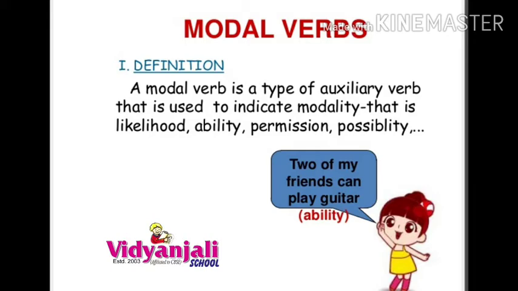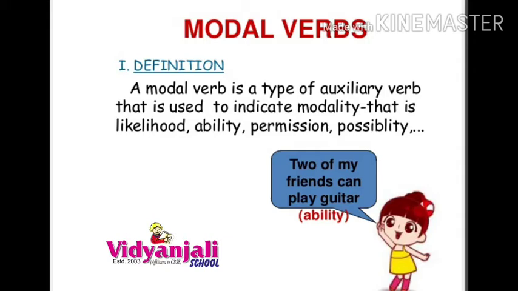And what comes under modal verbs? We have discussed just now: can, could, may, might, will, would, shall, should, ought to, dare, must. This list is called modals.